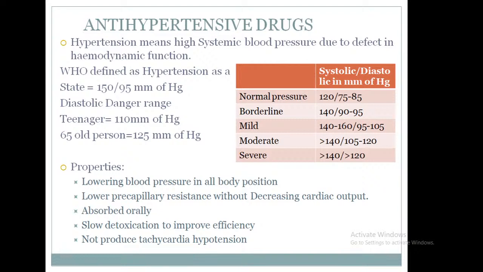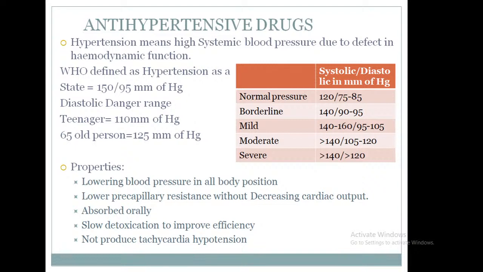Mild hypertension: between 140 to 160 systolic, 95 to 105 diastolic mm of Hg. Moderate hypertension: above 140 systolic and 105 to 120 diastolic mm of Hg. Severe hypertension: more than 140 systolic and more than 120 diastolic. Okay, these are the levels of hypertension.